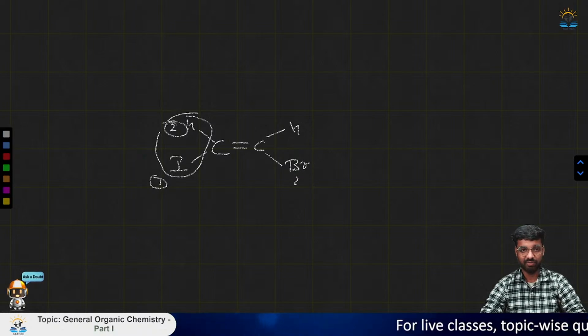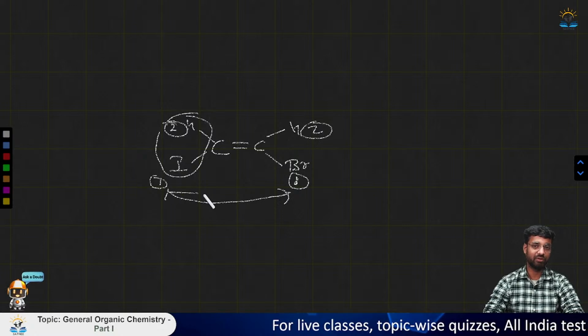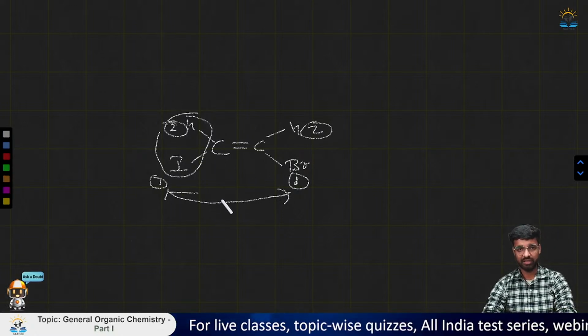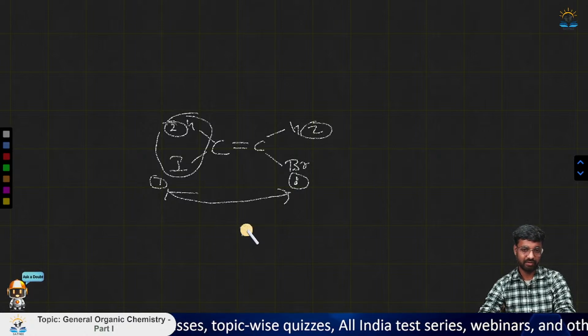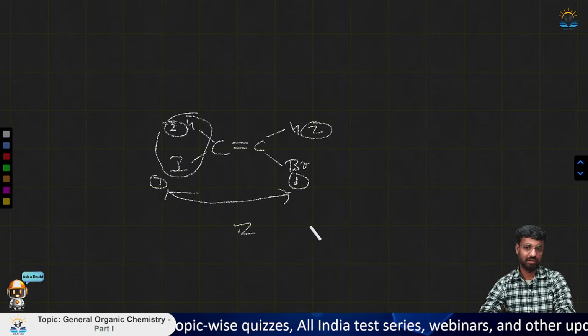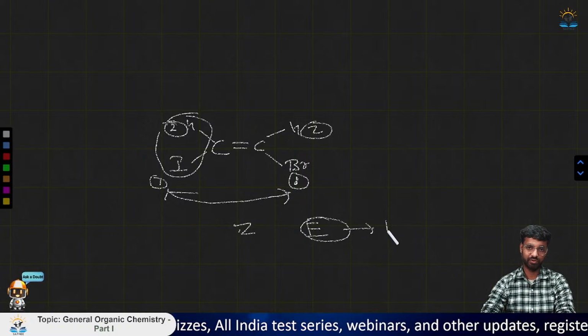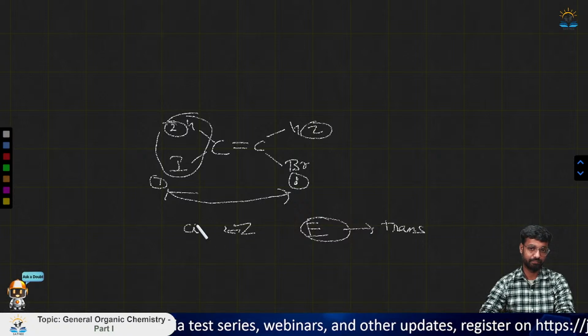Similarly on this side it will be 1 and this will be 2. Now since both the 1s are on the same side, it is called cis, and if they are on the opposite side, they are called trans. If it is cis, it is Z, and if it is trans, it is E.